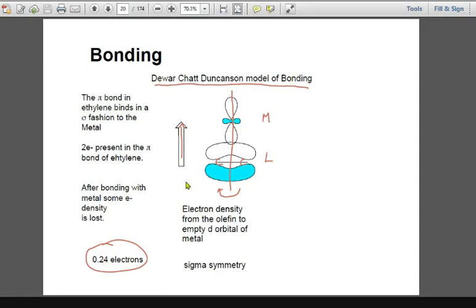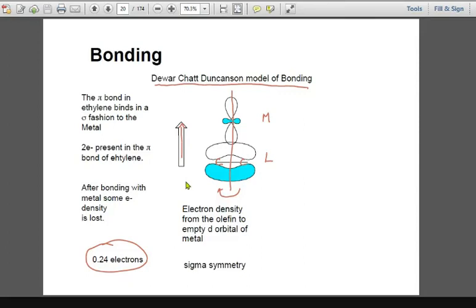Since the nature of the bonding is basically sigma, the probability of the orbitals participating in this bond formation will be 50-50 for dz square and dx square y square. Clear hai? Right. More probably here the bonding usually takes place from dz square.